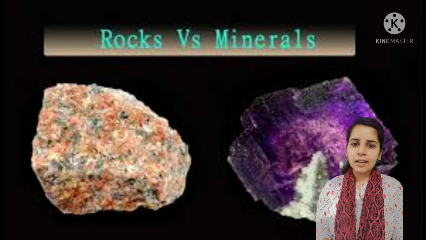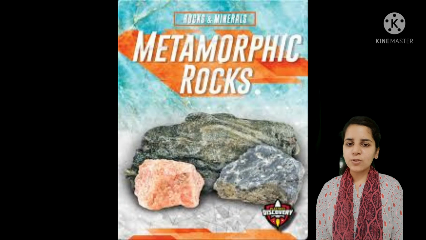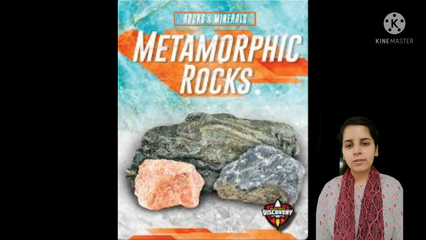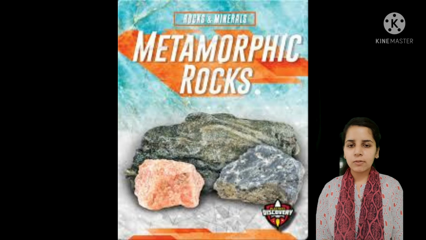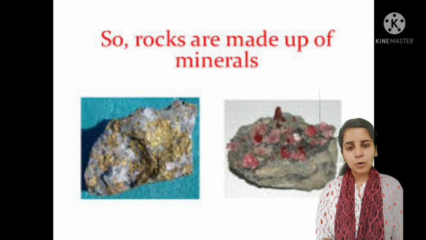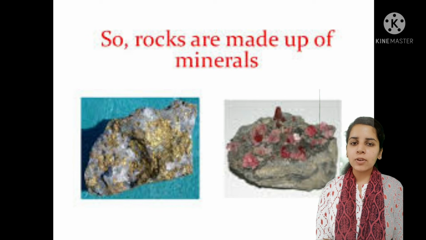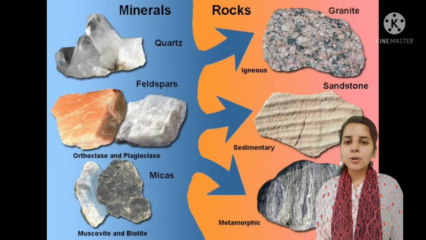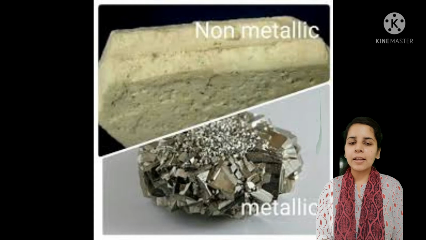So in our previous classes we have discussed how igneous, sedimentary and metamorphic rocks are formed, and we have seen the various types of these rocks. So today we will discuss the uses of rocks and minerals, right? So students, as we know, rocks are made up of minerals. Minerals are underground natural resources. Some are simple minerals and some are complex minerals. Moreover, there are two kinds of minerals: metallic minerals and non-metallic minerals.